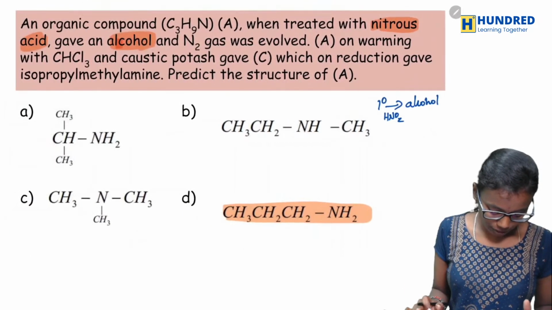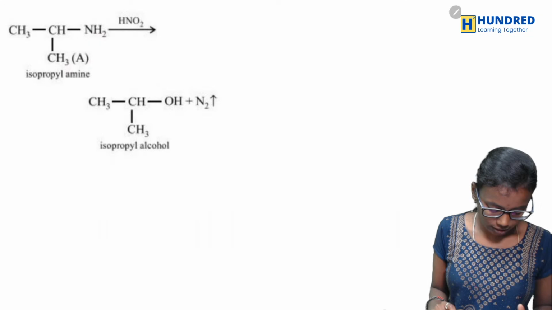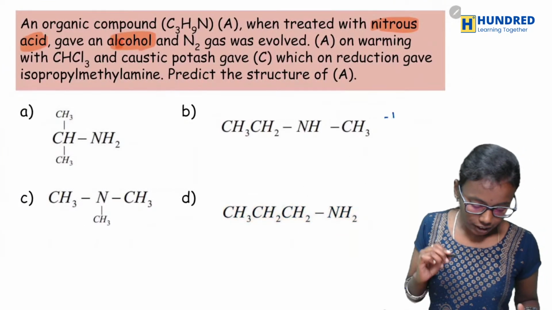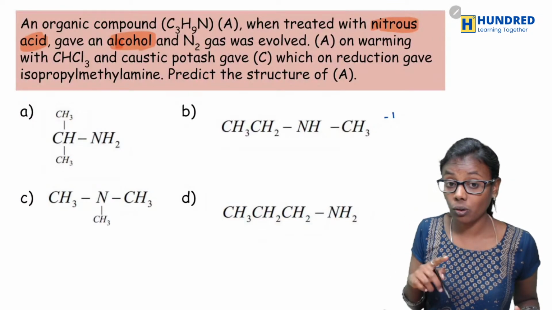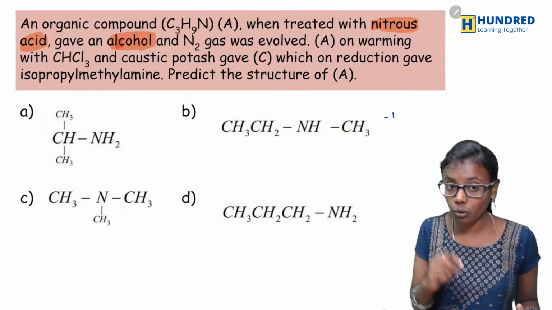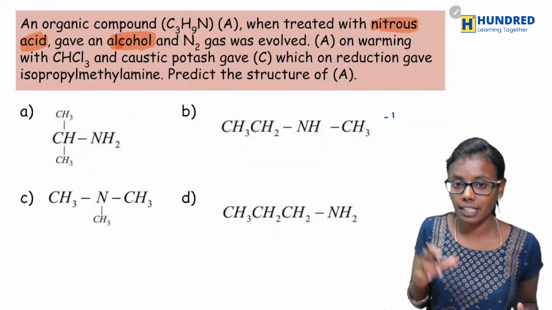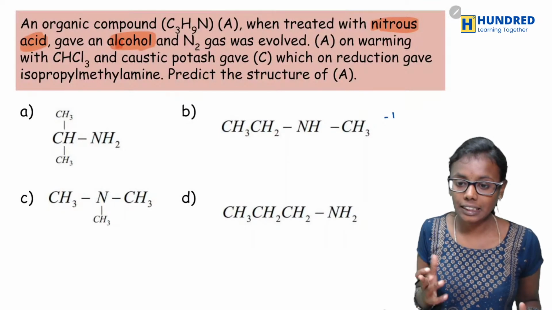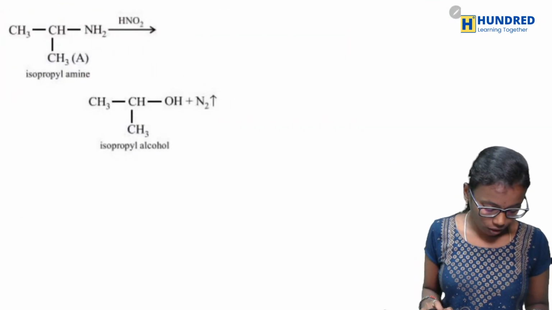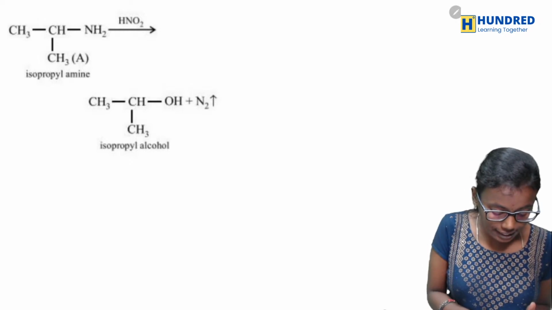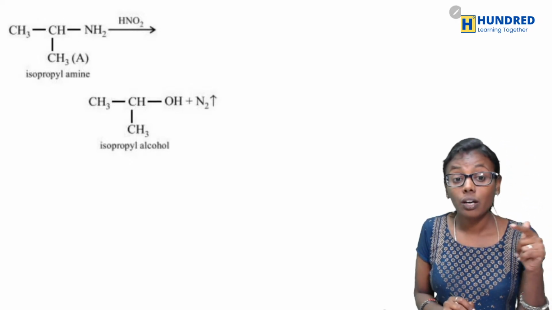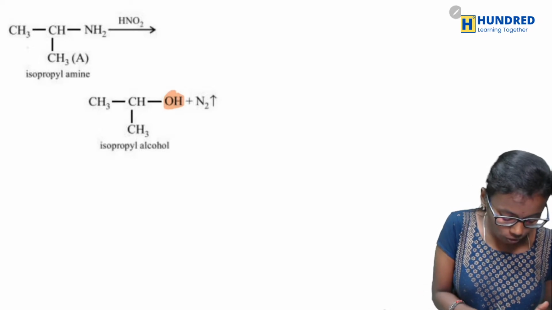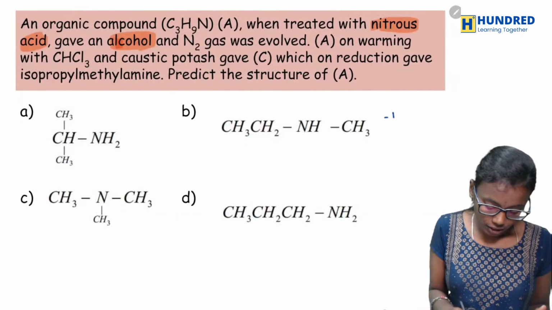Sorry, I have made some mistake. When treated with nitrous acid, it gives alcohol and N2. A on warming with chloroform and caustic potash gives C, which on reduction gives isopropyl methylamine. Predict the structure. See here, with nitrous acid it gives alcohol.